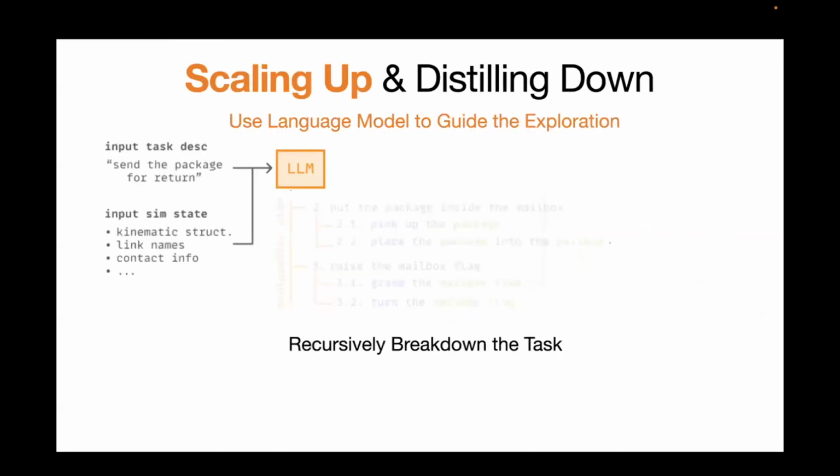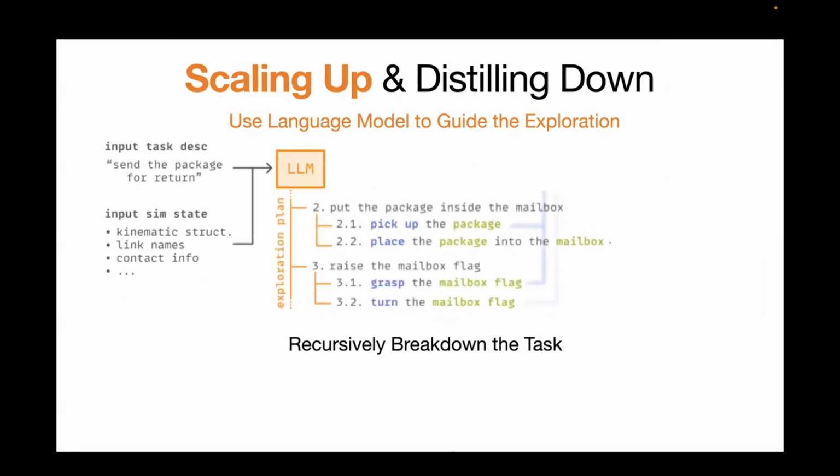In the first part, the scaling up part, given any task you want the robot to perform, we use the LLM to recursively break down the task into smaller, more executable steps. This part is very similar to many existing works that use large language models as planners for robots.